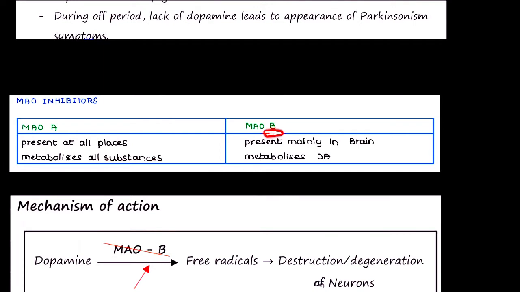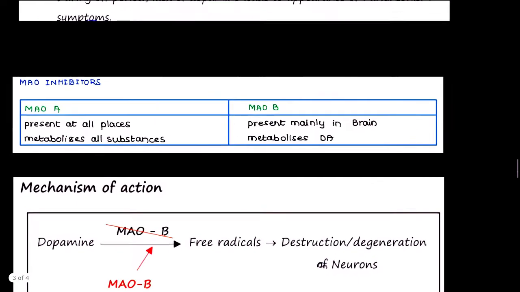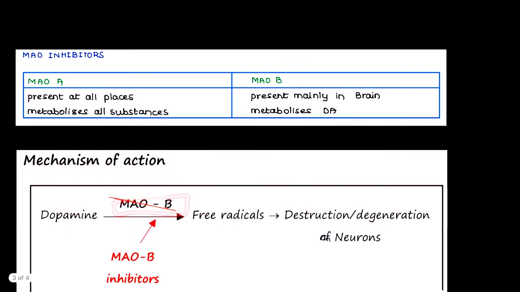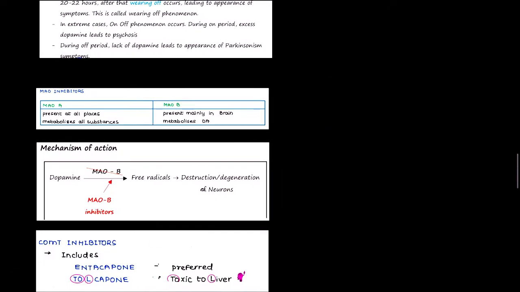But MAOB is present only in the brain, and it metabolizes dopamine. And if you remember, we are going to select either an MAOA inhibitor or an MAOB inhibitor. Obviously we are going to select the MAOB inhibitor, because it is present in the brain and it metabolizes dopamine only. That's all. So we are selecting the MAOB inhibitor.